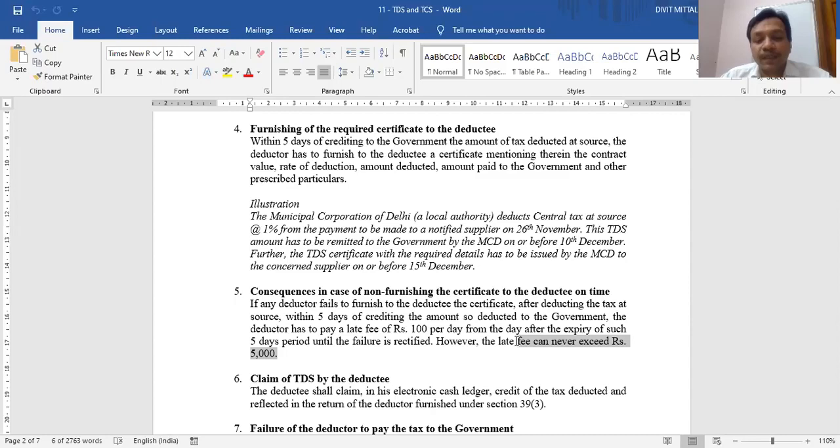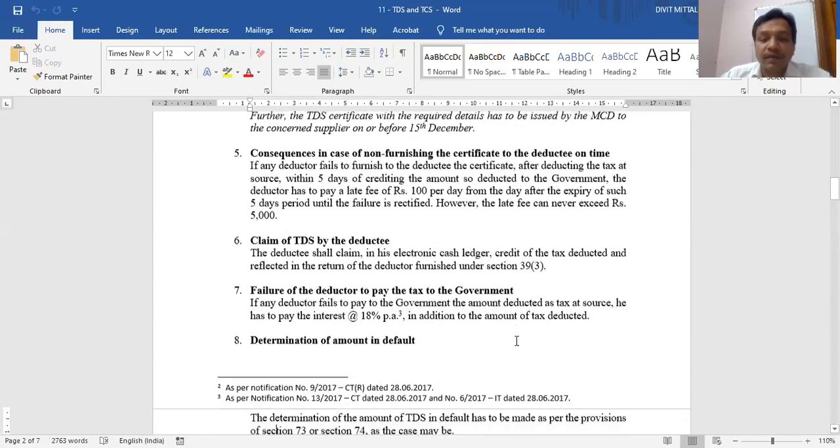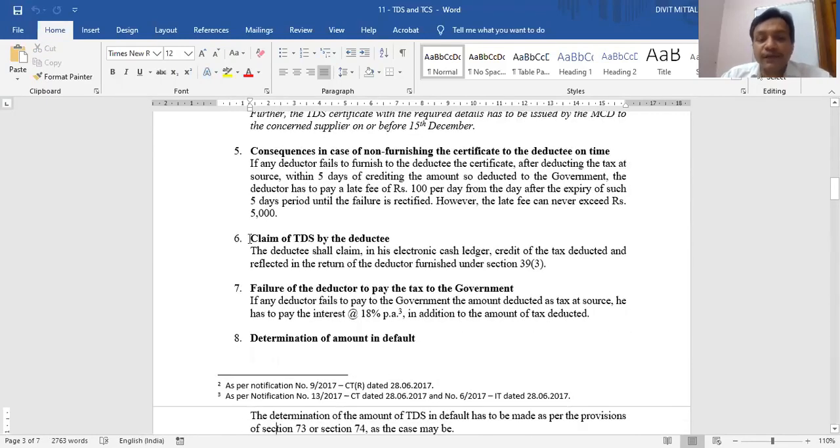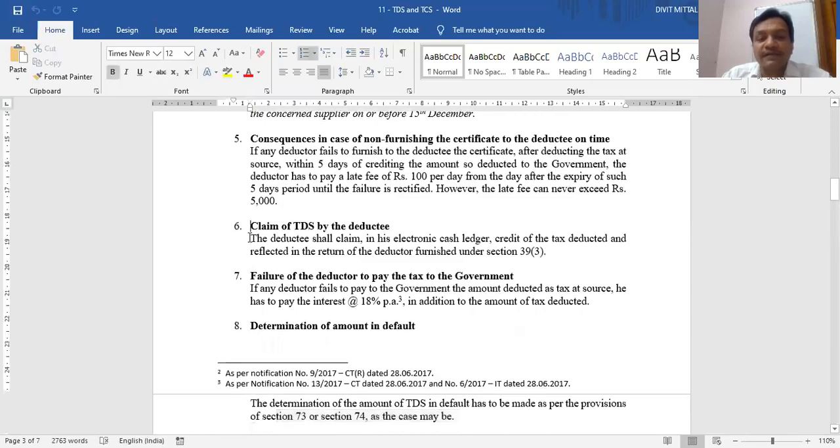That's it. Next point. As a supplier, my tax was deducted. In my example, what example I have given you? 4 lakh was the payment and 2% was integrated tax. So 8,000 was deducted. Now this 8,000, the supplier can claim as his tax.